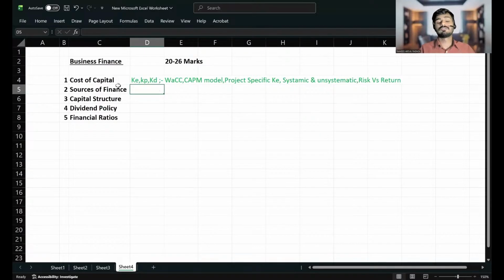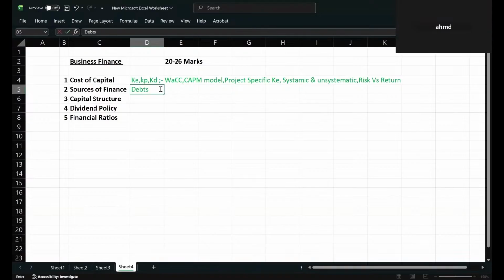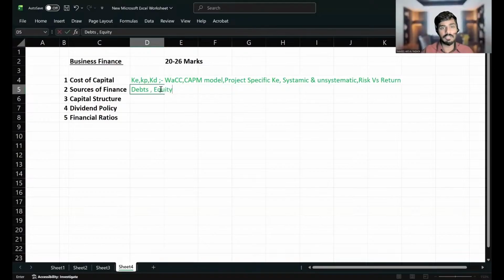Anyway, in sources of finance, we'll be discussing the different sources of finance available to a company. So here you have to learn about debt and equity finance, and you have to learn about the methods of raising equity finance. Could you please tell me any methods of raising equity finance?